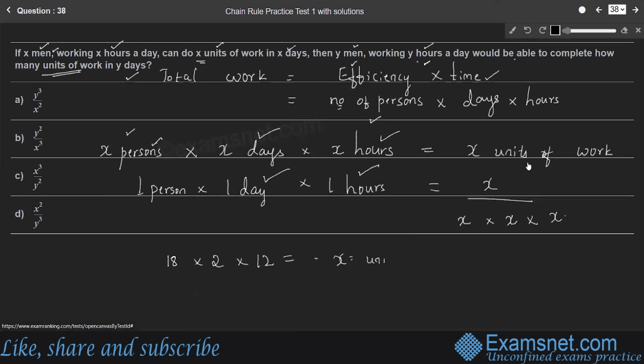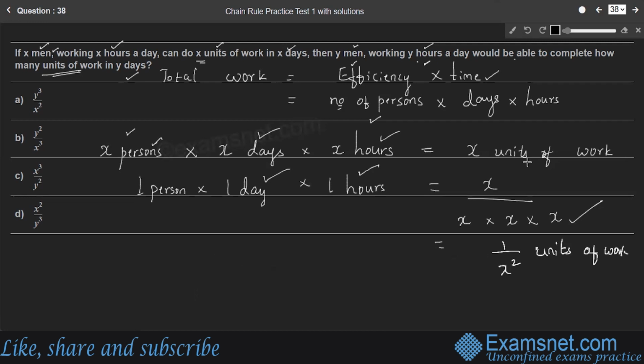So which will be equal to X divided by X into X into X. Here, these three X's are the number of persons, the number of days and the number of hours. Therefore, you will get X by X square. Sorry, 1 by X square is the amount of work, that is, 1 by X square units of work done by one person in 1 day and in 1 hour.